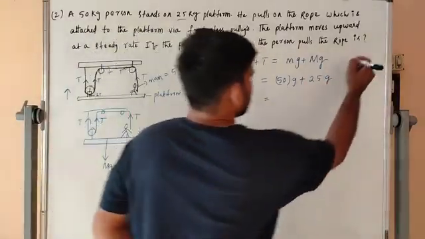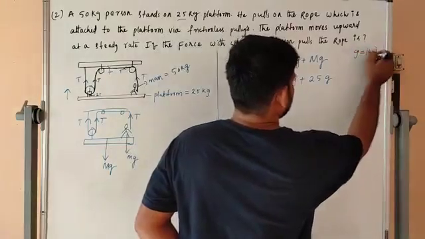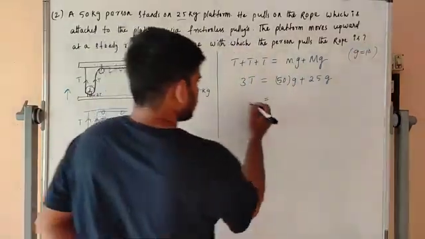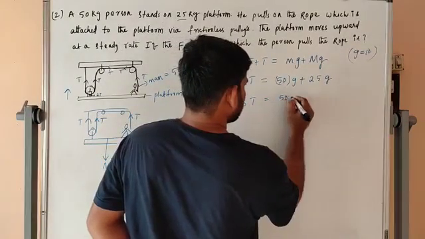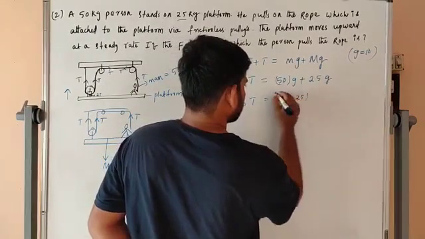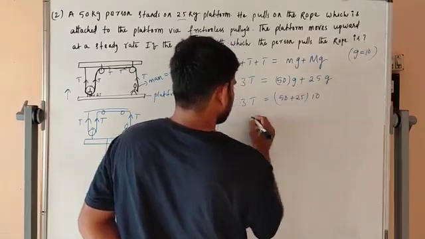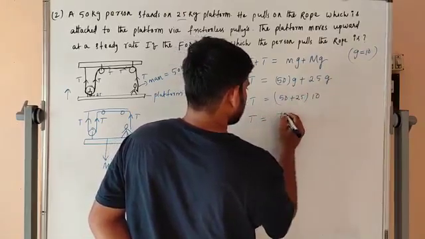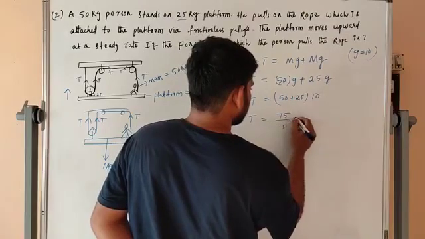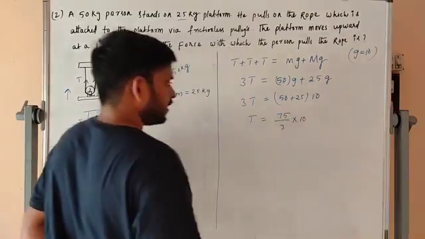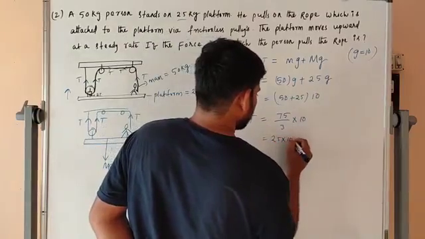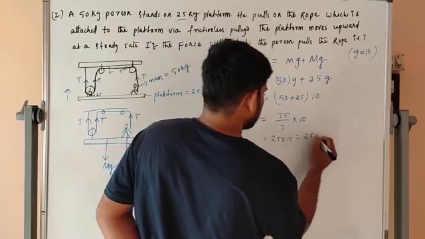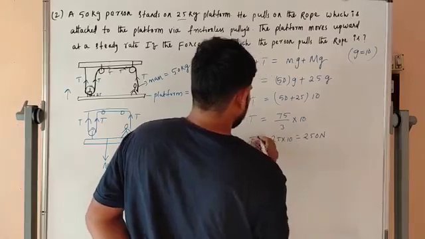Then 3T is equal to 50 plus 25 into 10. Then T is equal to 75 by 3 into 10, which gives 25 into 10, 250 newtons.